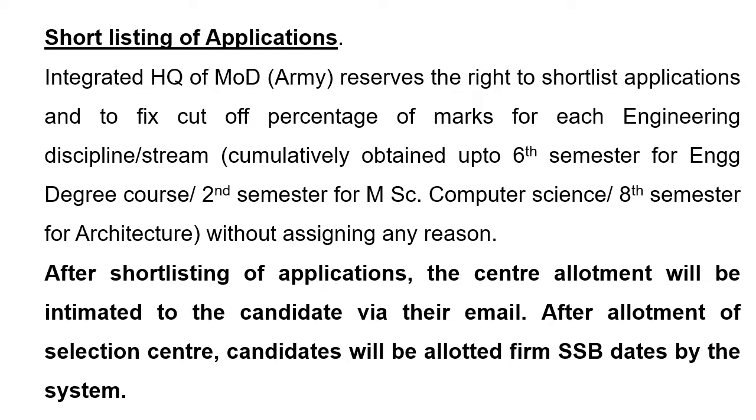So, shortlisting of applications. How will you be shortlisted? They reserve the right to shortlist applications by fixing a cut-off percentage of marks for each engineering discipline or stream, obtained up to the 6th semester for the engineering degree course or the 2nd semester for MSc Computer Science. After shortlisting the applications, the center allotment will be intimated to the candidate via their email ID.